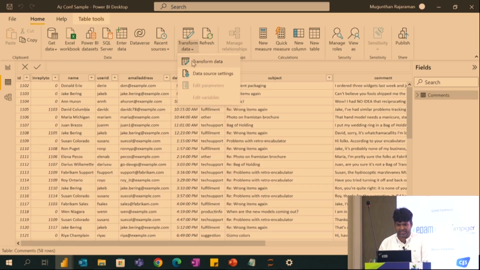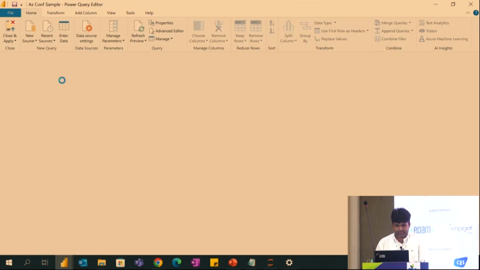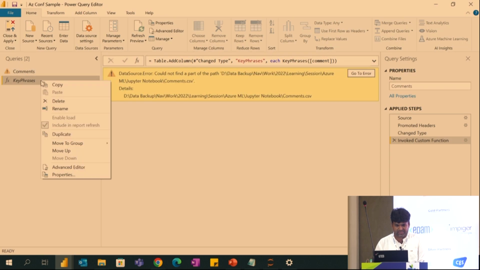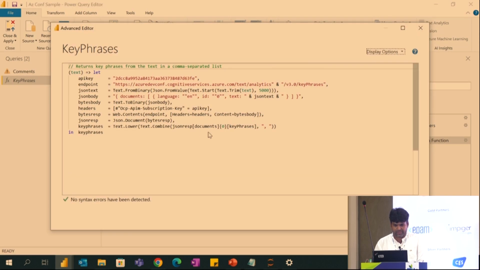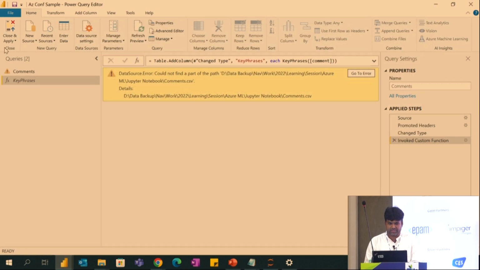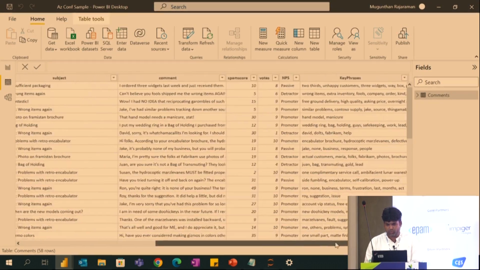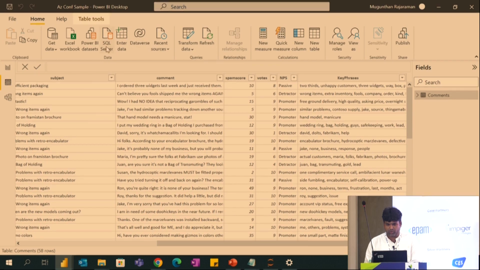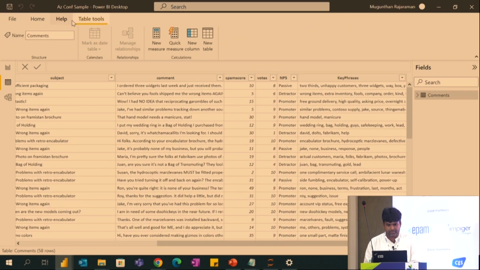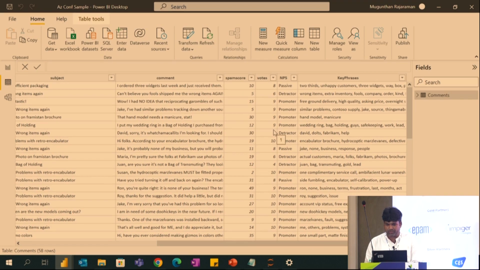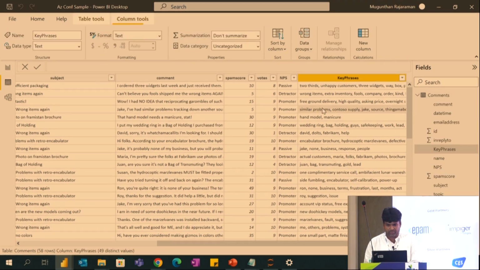just go into transform data. In this, just right click and create, advanced editor. Here you have to paste the code. For example, this will help me to get the key phrases. I have just placed it. After that, yeah, you can apply. Then you can just come to your data. Here what you can do, you can go to home and you have to add a column. So when you are adding a column, one minute.